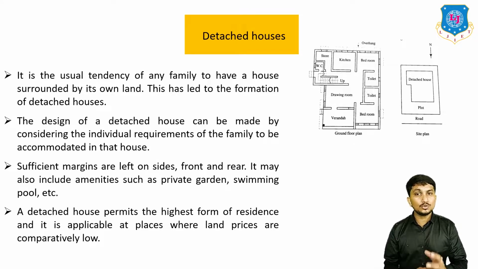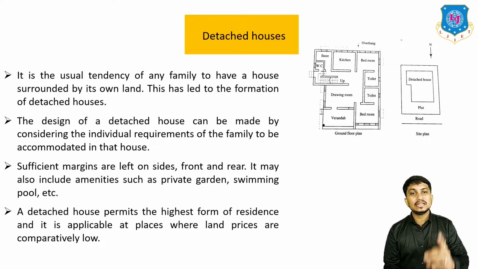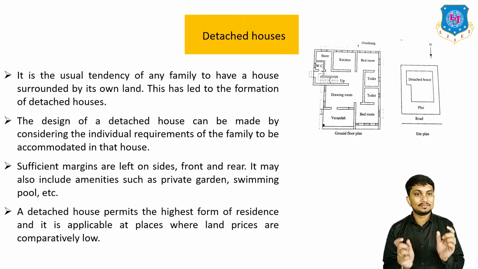It is the usual tendency of any family to have a house surrounded by its own land, and this has led to the formation of detached houses. In this figure you can clearly see a site plan and also the ground floor plan. In the site plan, this detached house is surrounded by spacings.